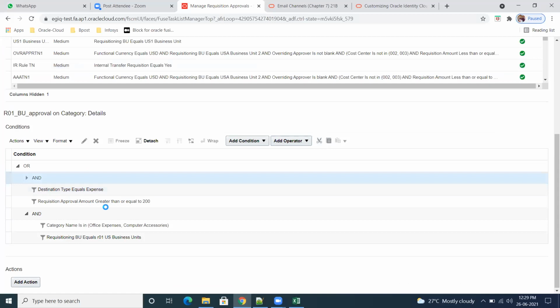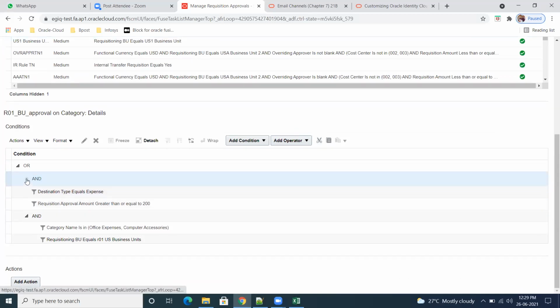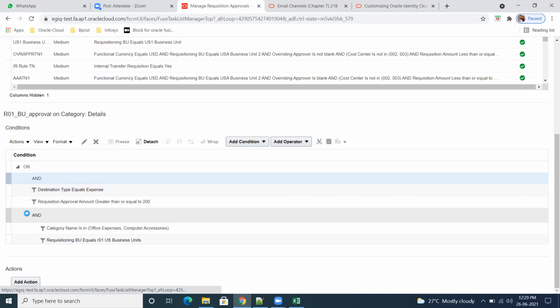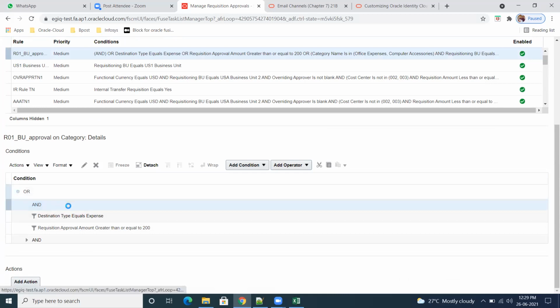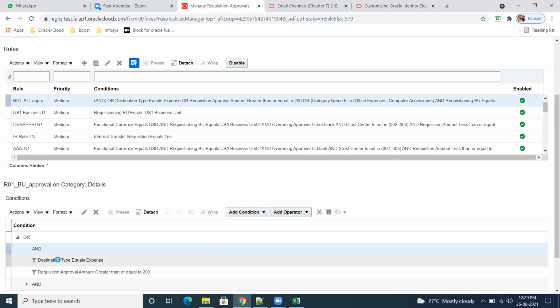Now what I am checking here, I have two conditions, two branches. Do this. What is happening? This is one.